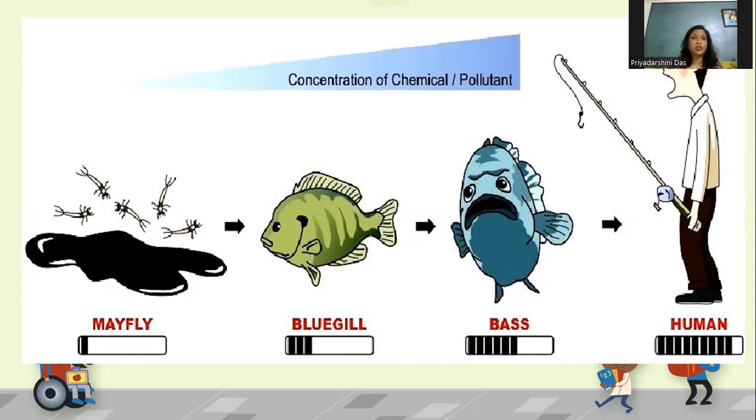Remember, in the food chain, human being occupies the highest position. So as I said, when you move through the food chain, the accumulation gradually increases. So the accumulation of these chemicals, pollutants, non-degradable substances will be more in the human being, or whichever organism is at the top of the food chain.